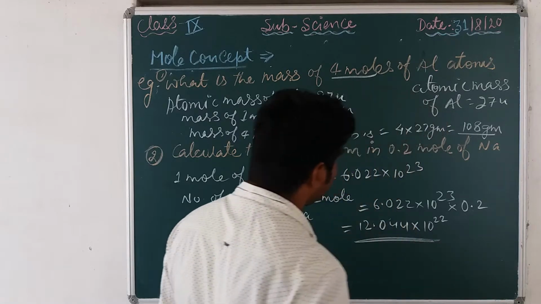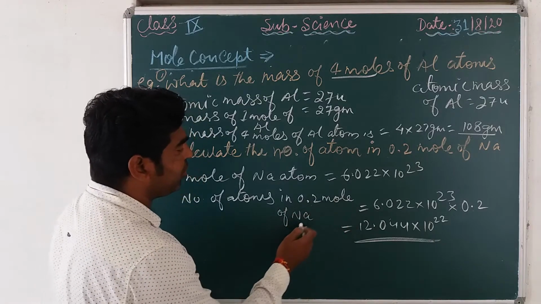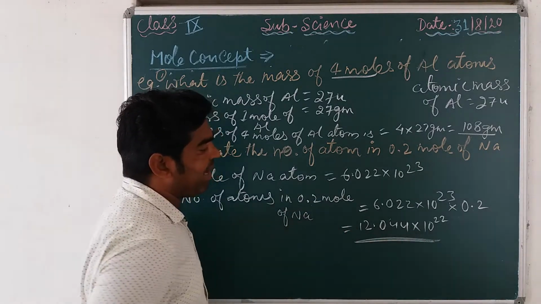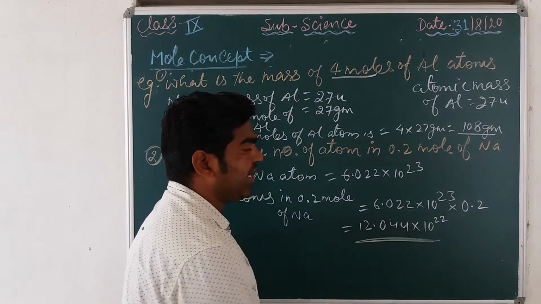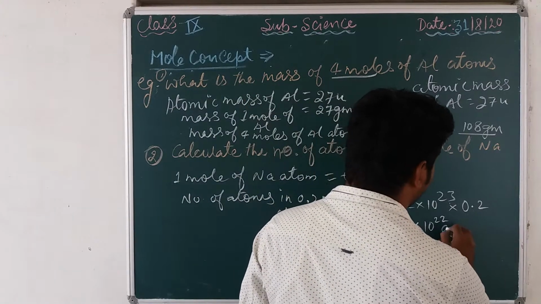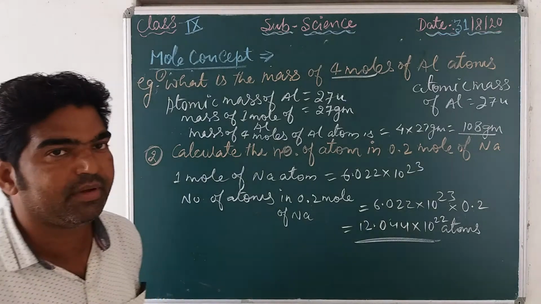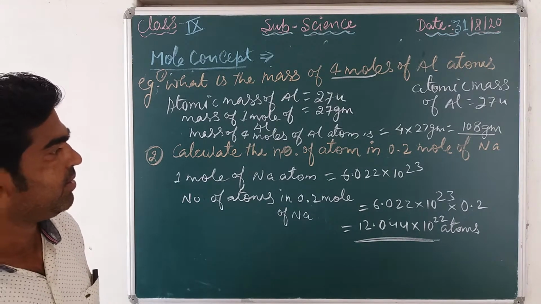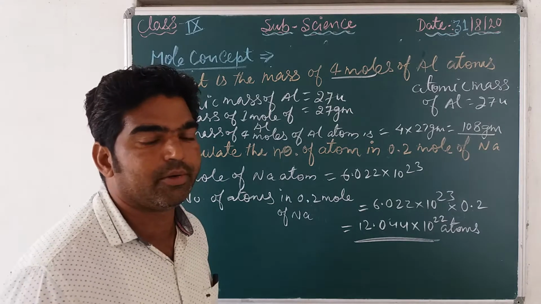So this is your answer: the number of sodium atoms in 0.2 mole is 12.044 into 10 to the power 22 atoms. Okay, so these are the number of atoms. Let's take one or two more examples, which will make it even clearer.